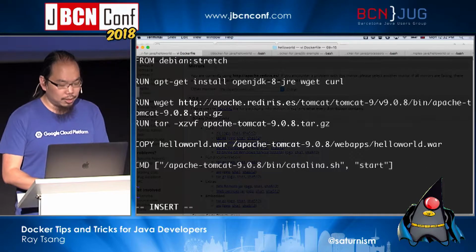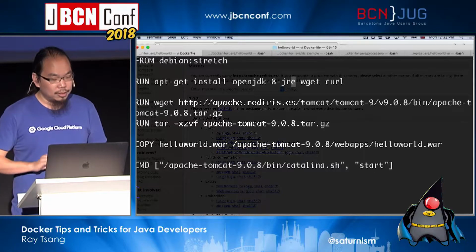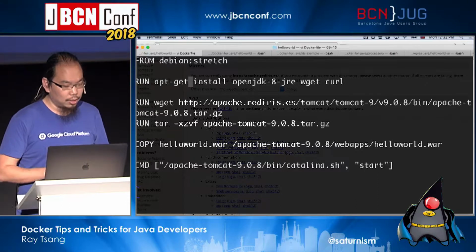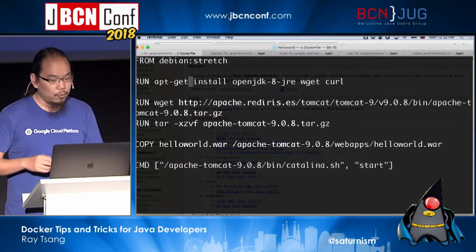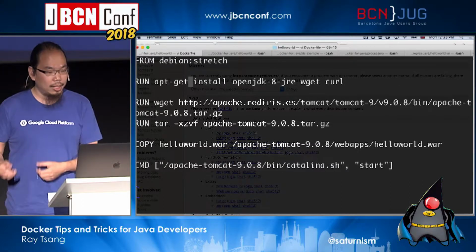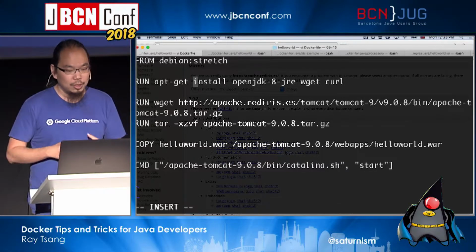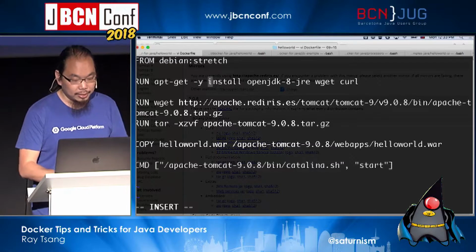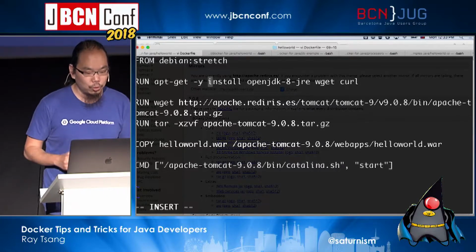Now, the second thing here is we do run apt-get install, OpenJDK and wget and curl. This thing will probably fail as is. This is probably the instruction that you would tell a system operator or a system admin. But because this is going to be executed in an automated script, if you just run it as is, it's going to prompt you with a lot of questions. Like, do you want to do A, or do you want to configure it this way or that way? When we actually go to this build, it's all automated. There's no way for Docker to ask you questions, so we actually have to say yes to everything potentially, okay? Or there are other ways for the system to configure it with specific values.